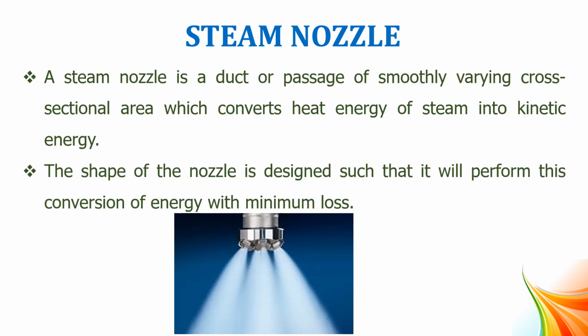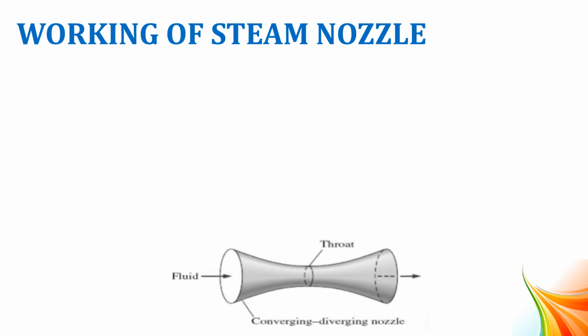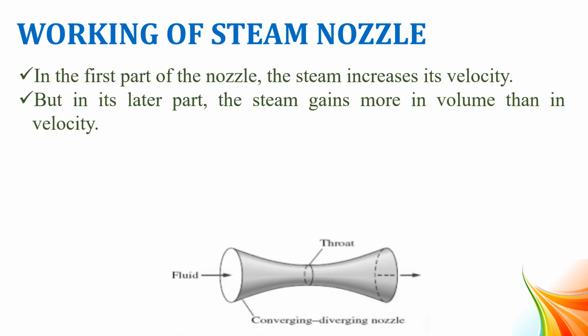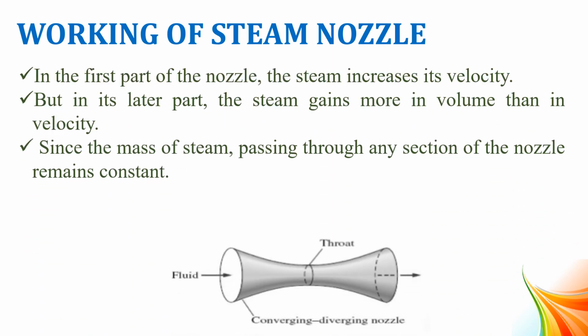It is a duct of smoothly varying cross-section area which converts heat energy into kinetic energy. If you look at this, we can have a clear idea that fluid enters here, the converging part, throat and a diverging part. So there are three parts of a convergent divergent nozzle.